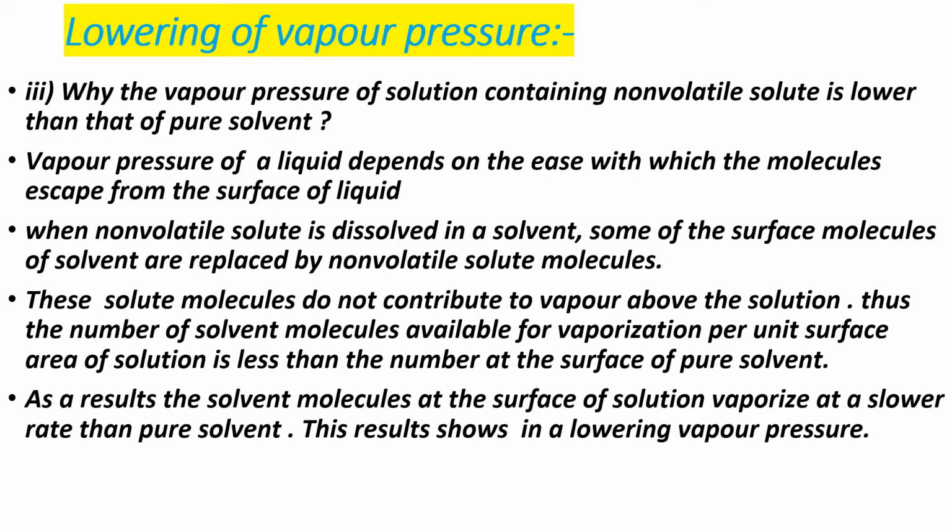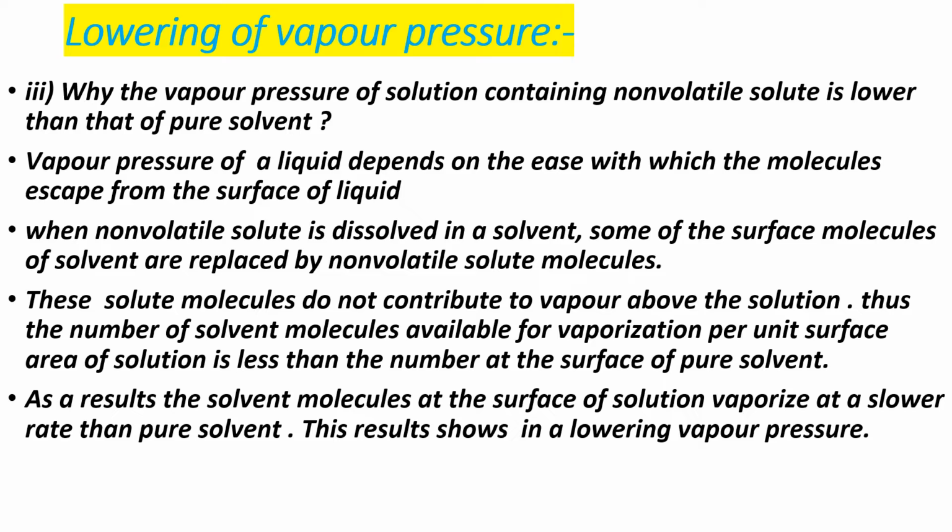As a result, the solvent molecules at the surface of the solution vaporize at a slower rate than pure solvent.